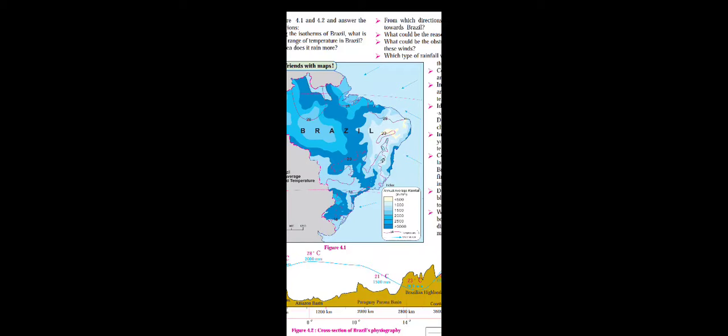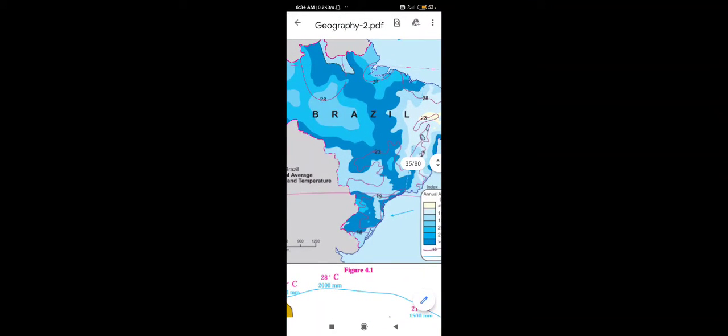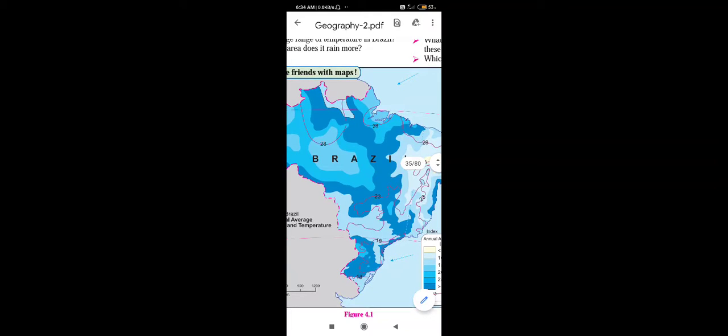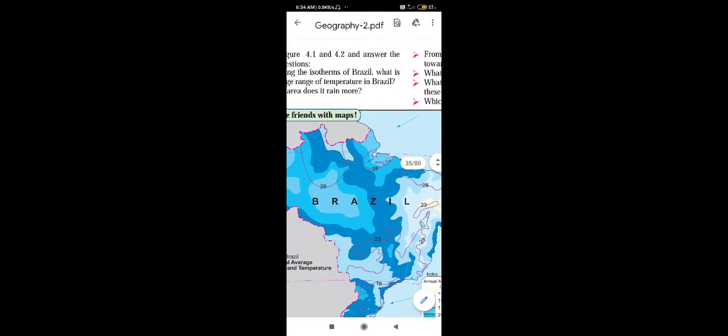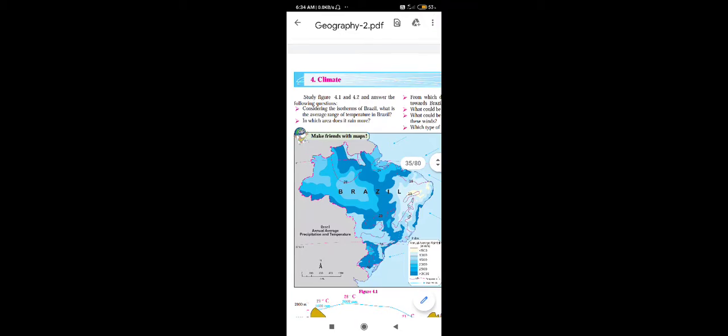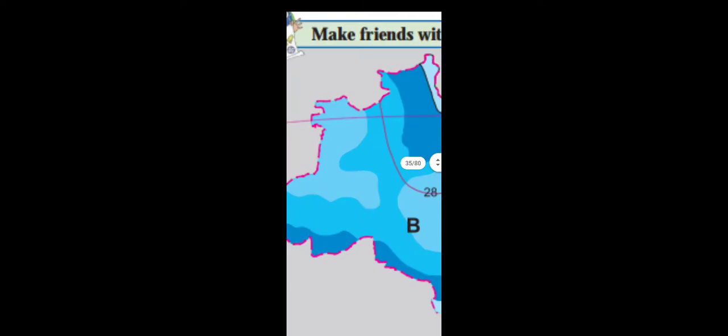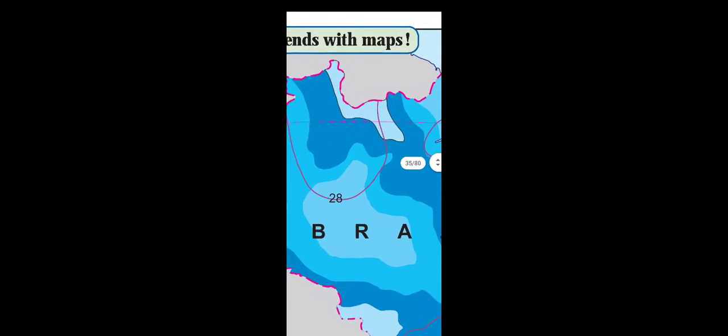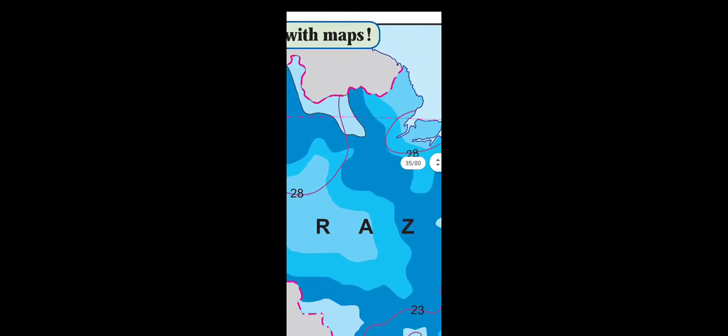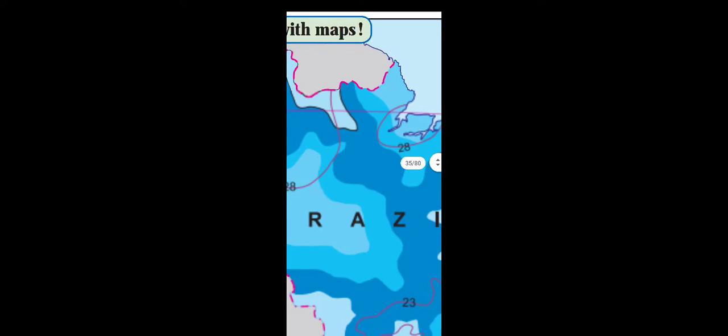Most of the part of this country lies in the tropical zone. The equator passes through the northern part of the country and the temperature is more in this region. See here, children, this 0 degree line passes through the northern side, and due to that the temperature is more here.